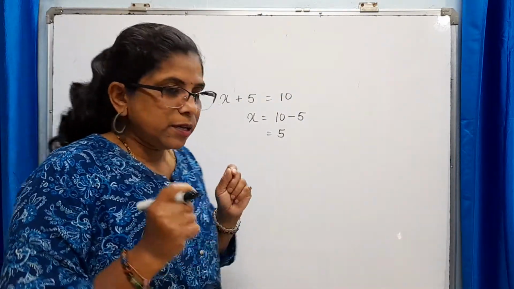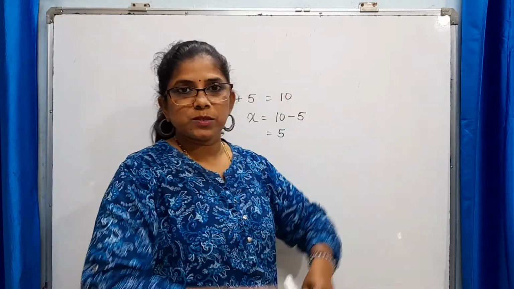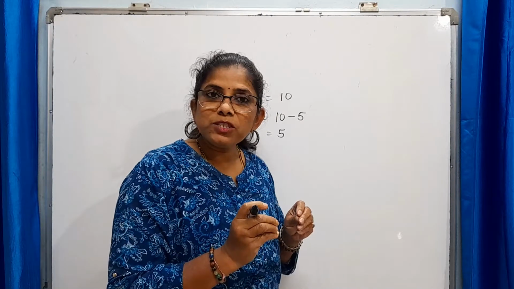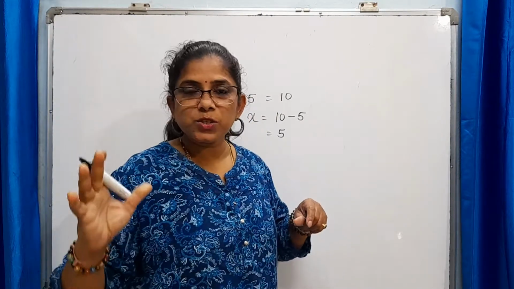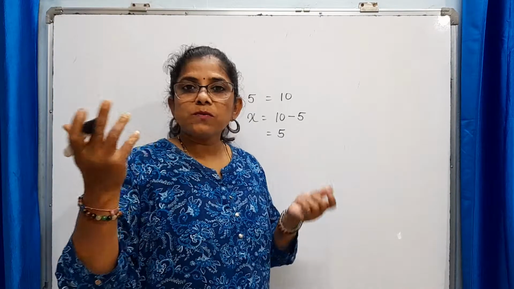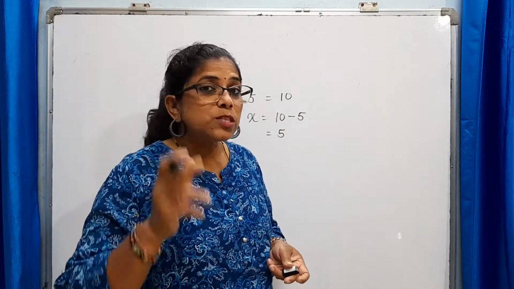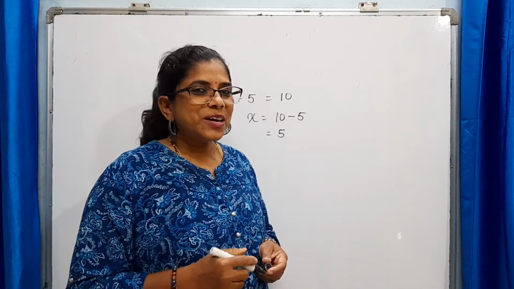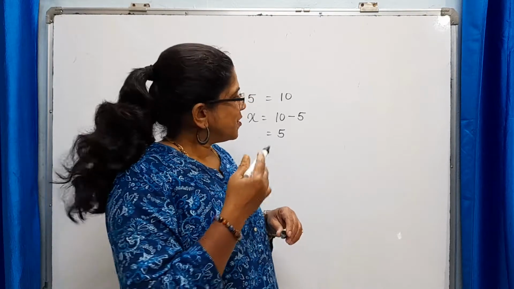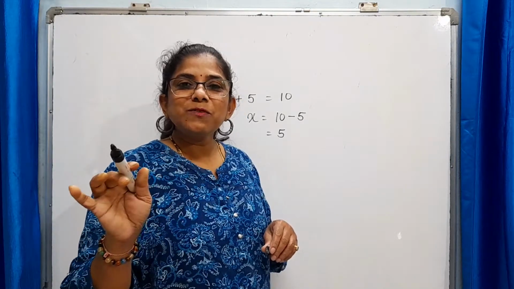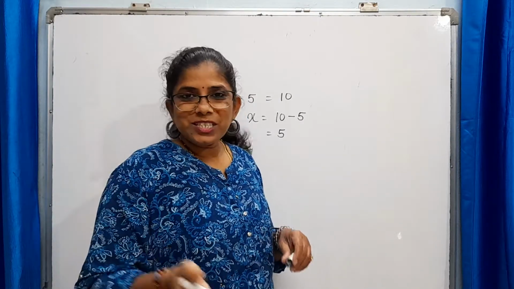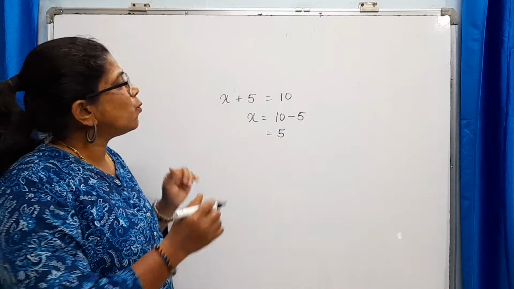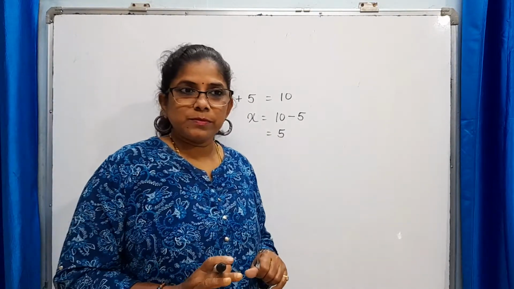So in simple linear equations, we have direct sums, where we have to form the equation, or the equation is given, and we have to just solve following the rules of simple linear equations. Yes, there are some rules which we have to follow. We also have one interesting video where I have explained this simple linear equation in simple language. You can check that. Now, why is this important?